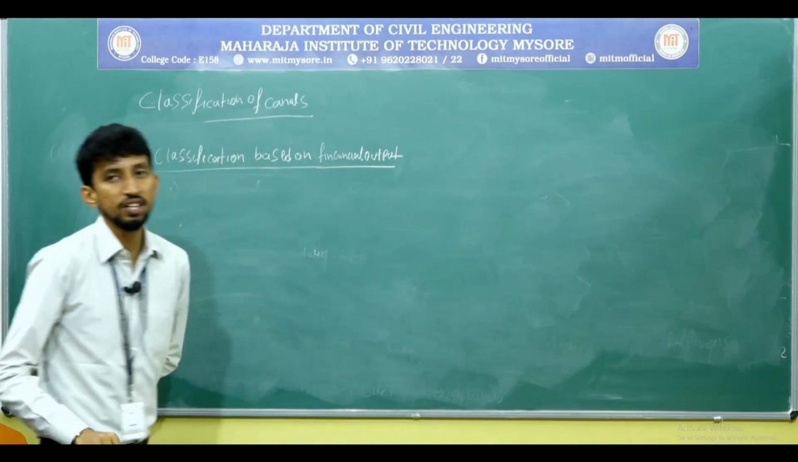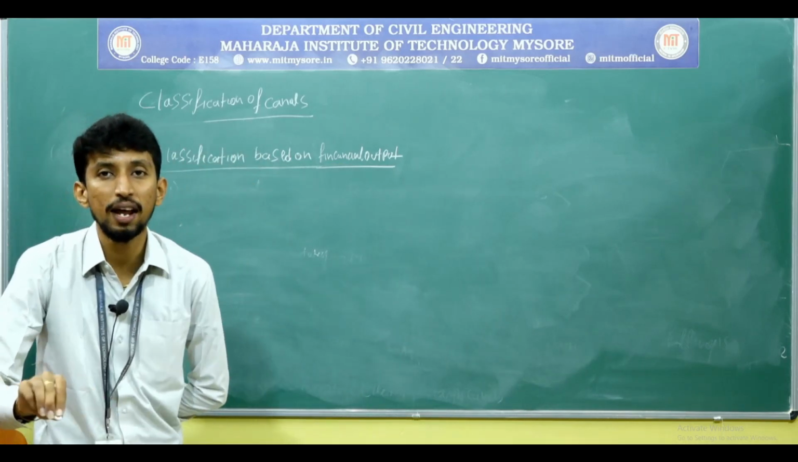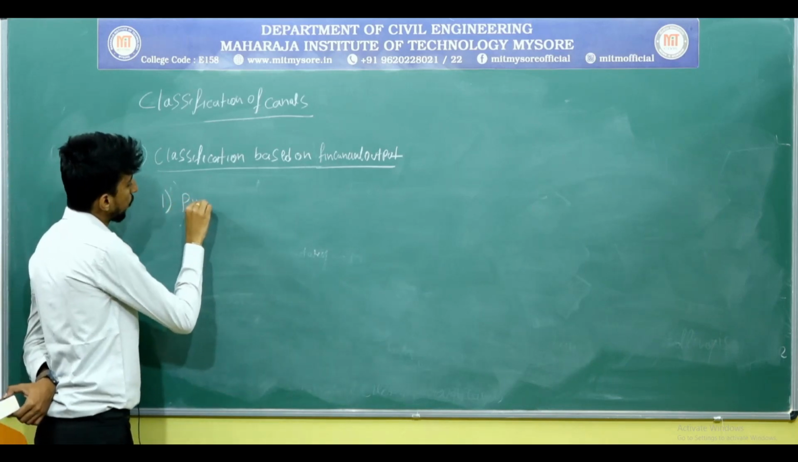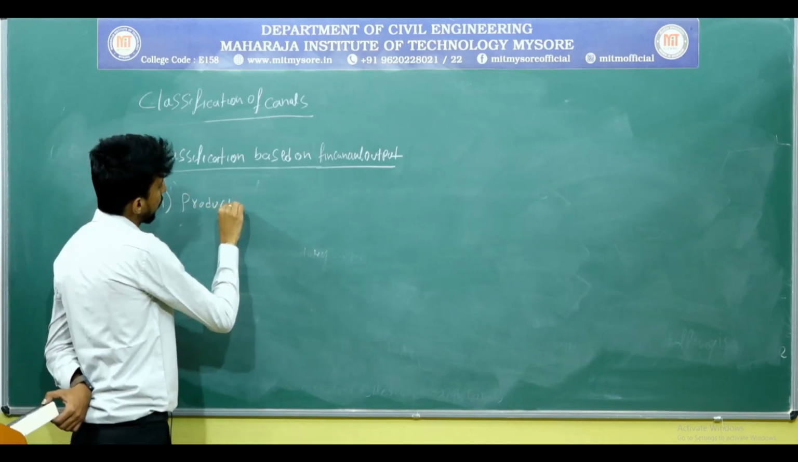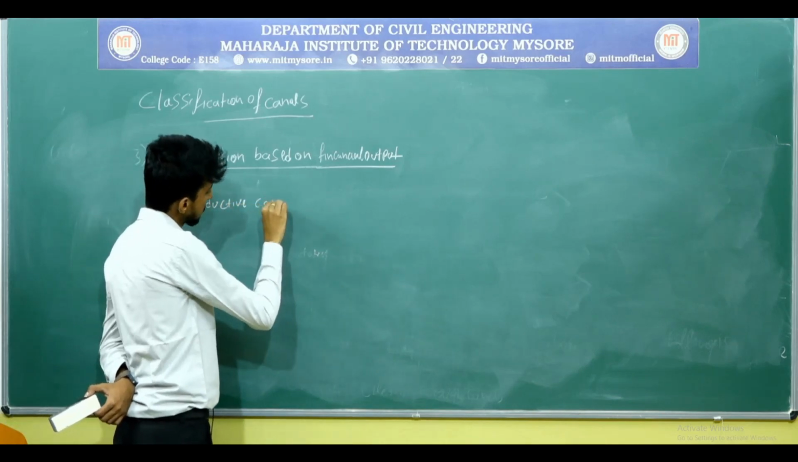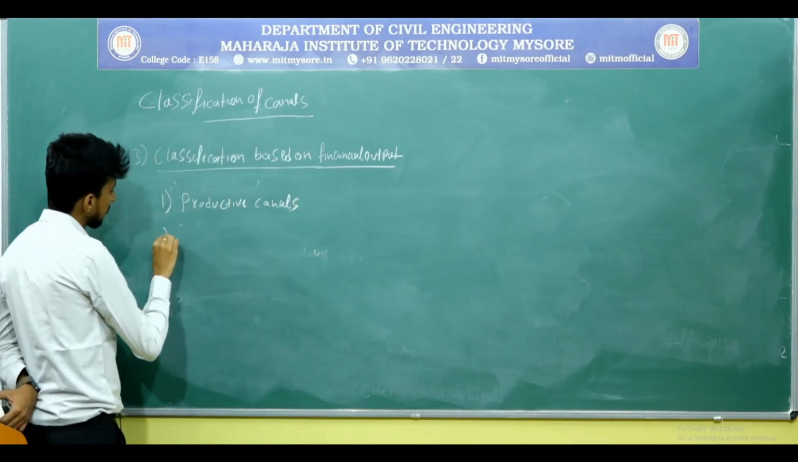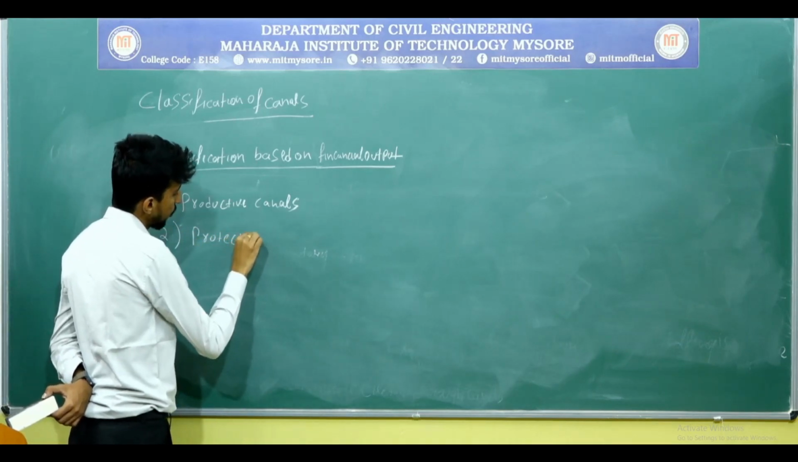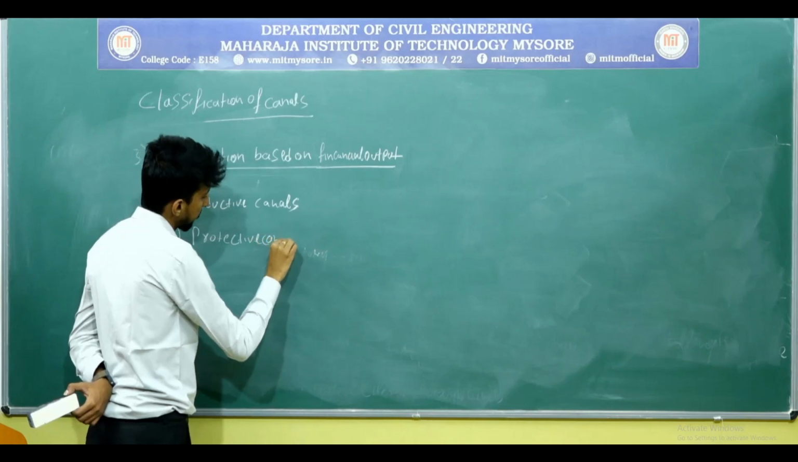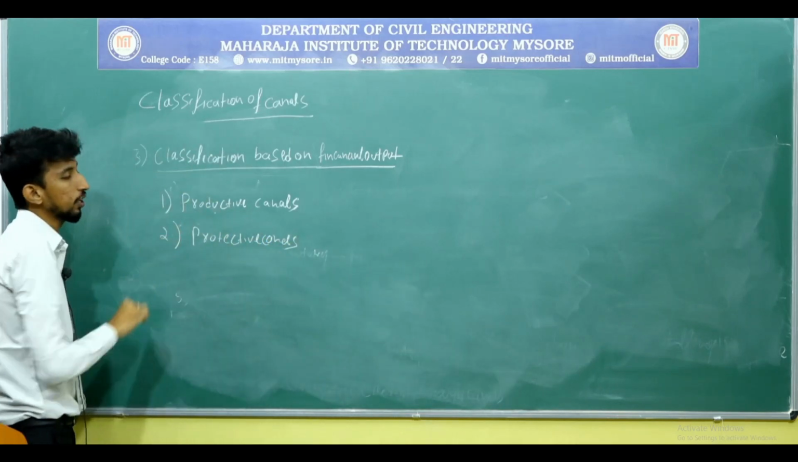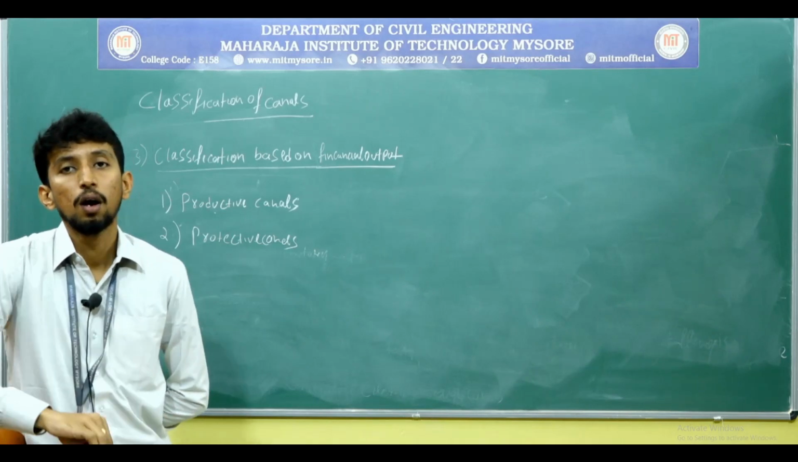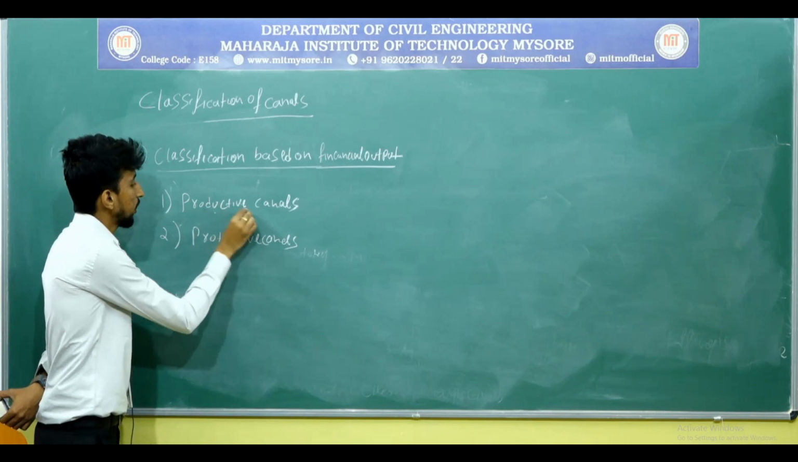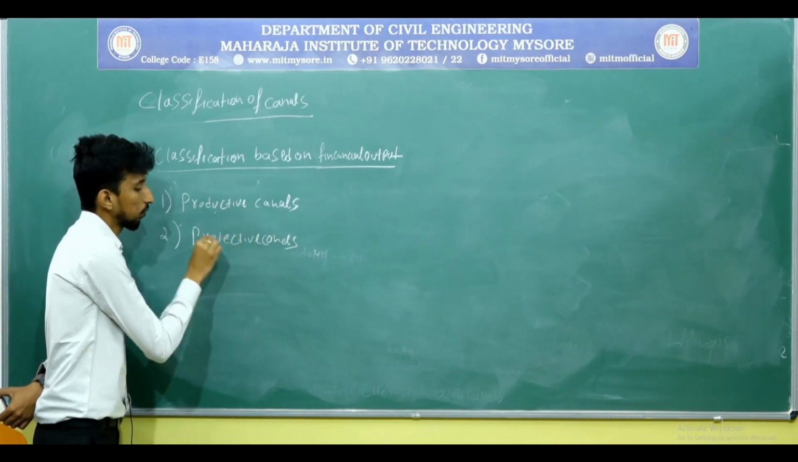The next classification is classification based on financial output. The first one is productive canals, and the second one is protective canals. What is productive canal and what is protective canal? Because both the words are not the same. It is productive and it is protective.